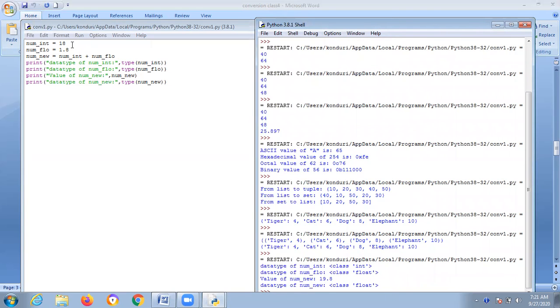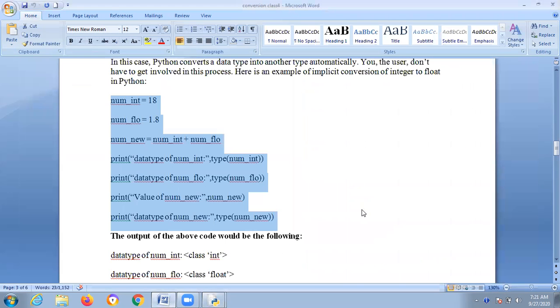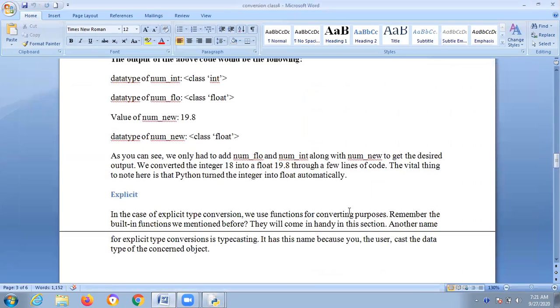Data type is integer and the next one is float. num_new is 18 plus 1.8, 19.8, and the data type is float. Hope it's clear. So this is called implicit, where Python automatically takes care of it. What about explicit? Explicit means what?